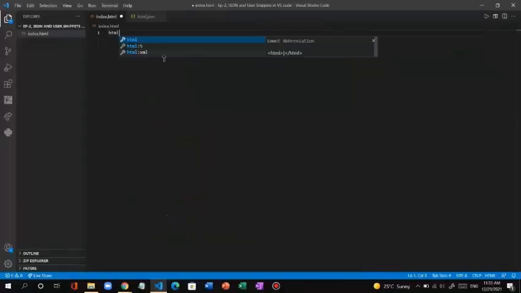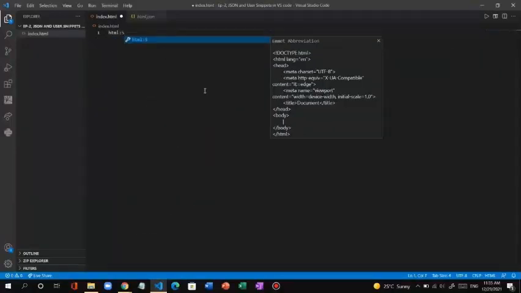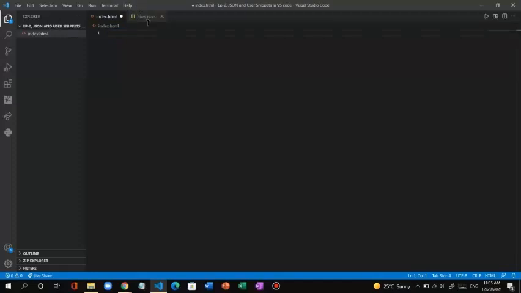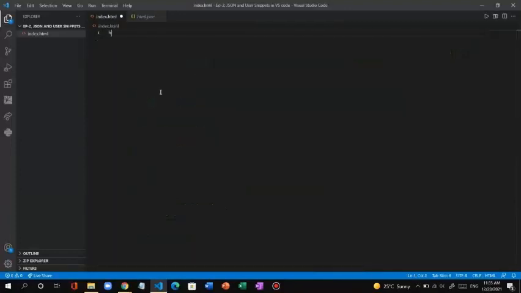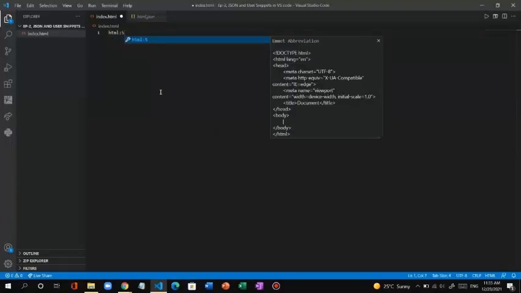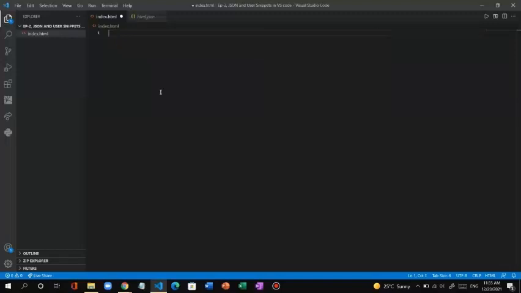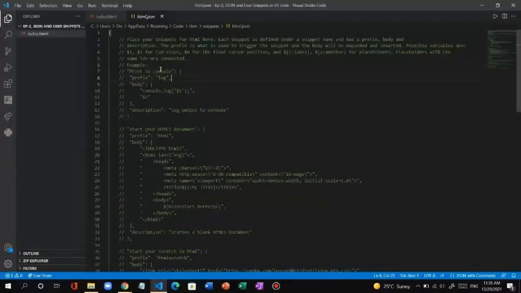Body is what we'll type here. Prefix is what we use here. It's log, but in our case it's html colon 5. So for this to appear, we should write html colon 5.